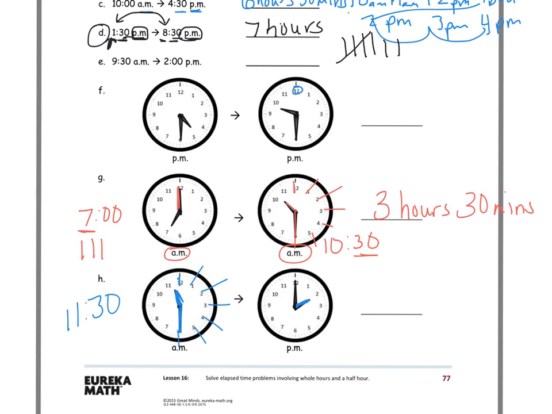Let me erase this here so you can see it. So if I send this hour hand to right here, that's 12:30, that's 1 hour. 1:30, that's 2 hours to 1:30. And then how do I get from 1:30 to 2 o'clock? I need to go another halfway around, or 30 minutes.